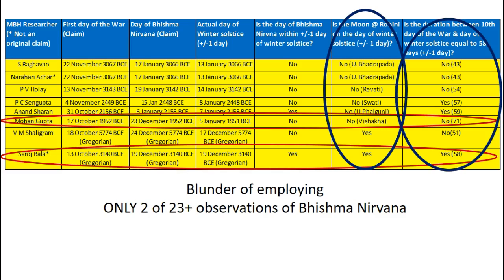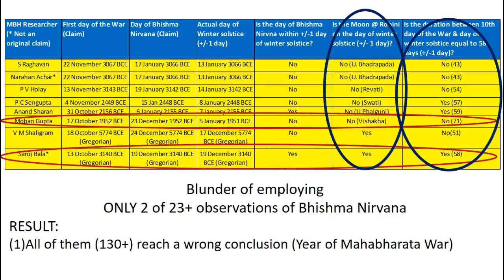Well, these are the 2 observations that I'm referring to: moon near Rohini on the day of winter solstice, and the duration of 58 days between the 10th day of the war when Bhishma fell down in the battle and the day of winter solstice. Well, the result is this: all of them, not only these 8 or some 10 plus people who at least even bothered to come up with a claim for the day of Bhishma Nirvan, but the rest of the 130 plus Mahabharata researchers, they reach a wrong conclusion for not only the day of Bhishma Nirvan, but also for the year of Mahabharata war.